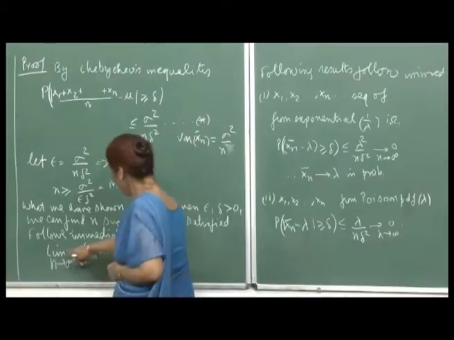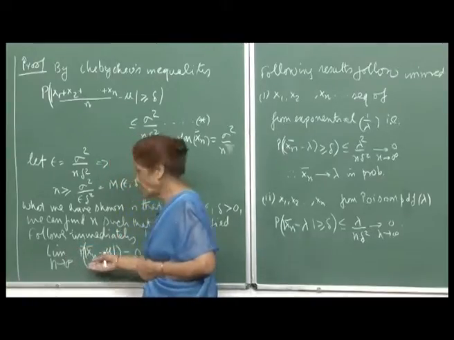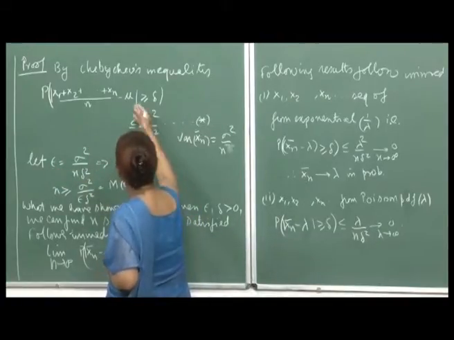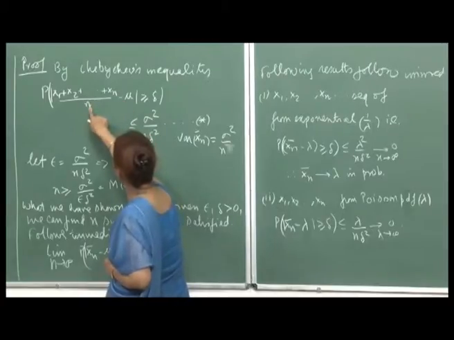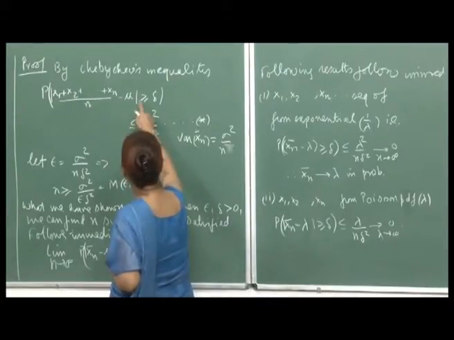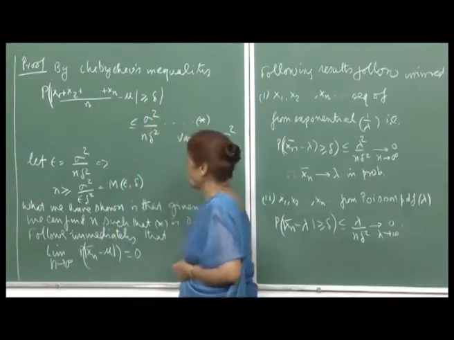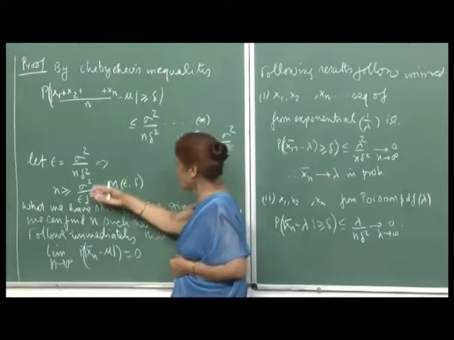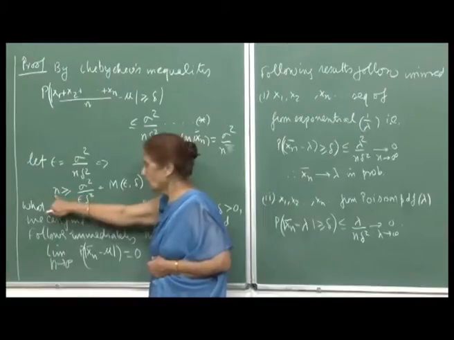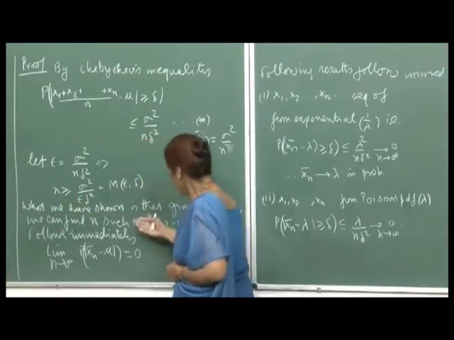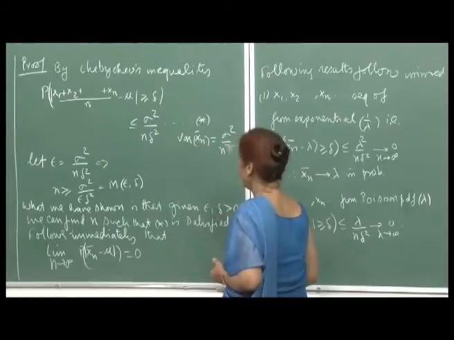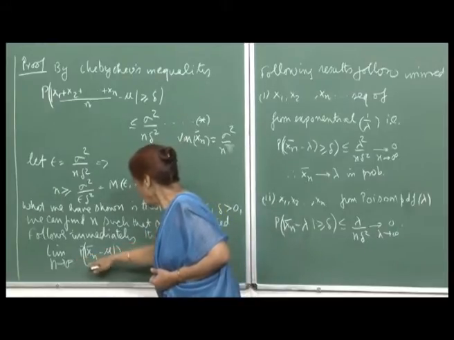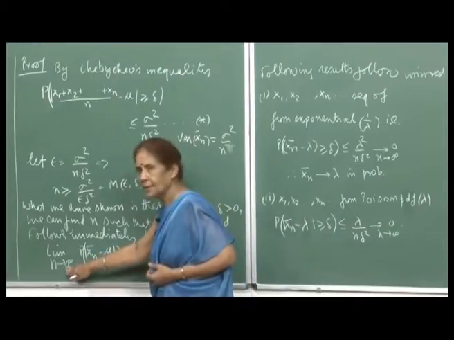In my definition of the limit of a probability, we chose this epsilon as sigma square upon n delta square. What we are saying is that the probability that x n bar minus mu in absolute value is greater than or equal to delta is less than or equal to epsilon. If I choose this equal to epsilon, then as epsilon becomes smaller and smaller, my n will become larger and larger, and so from my definition of limit in terms of probability, it follows that this probability will tend to 0 as n goes to infinity.